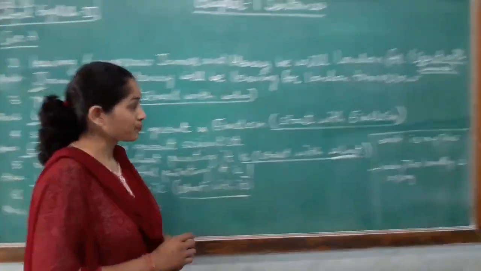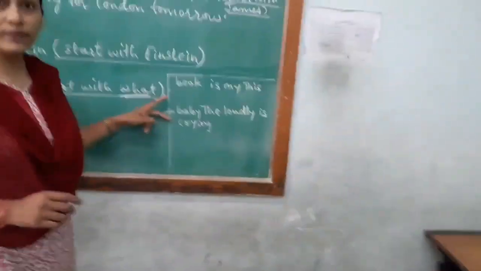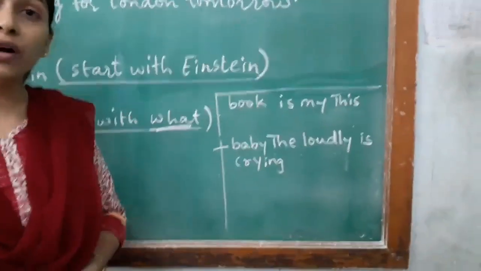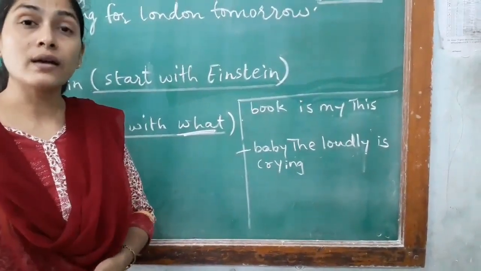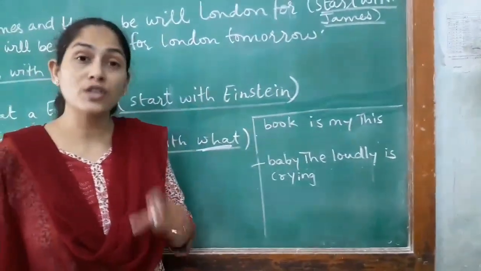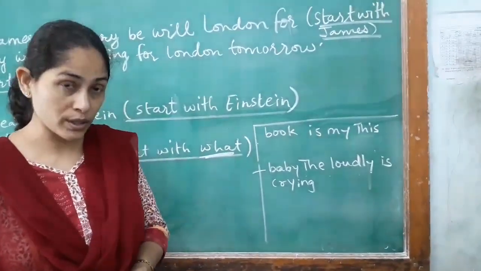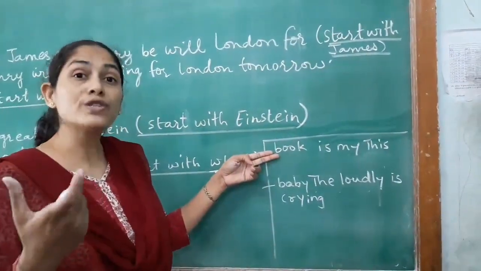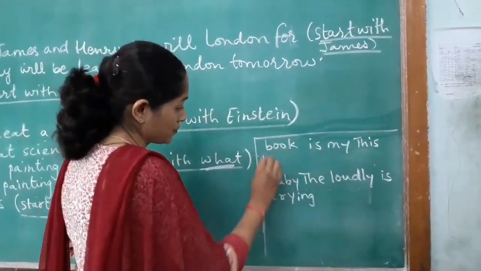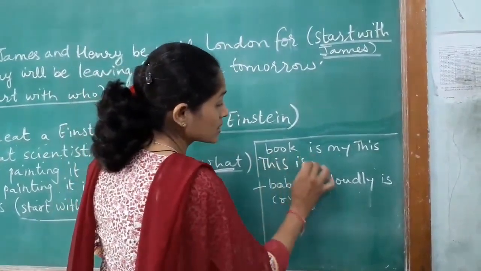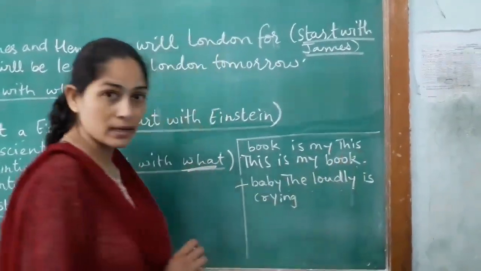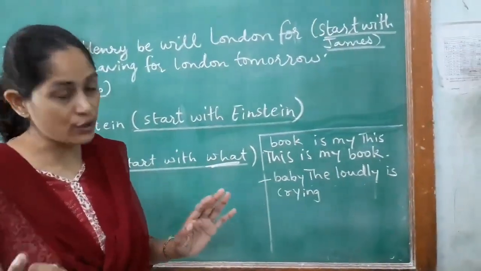Okay, now these two examples are not given in your textbook. I have just taken them to revise what we have learned till now. Okay, what is a sentence? It is a group of words which gives you complete sense and which has a verb and a subject in it. Now this is a group of jumbled words. Let us arrange it. Book is my this. The answer will be: this is my book, and put a full stop at the end of the sentence. This is just giving you information.